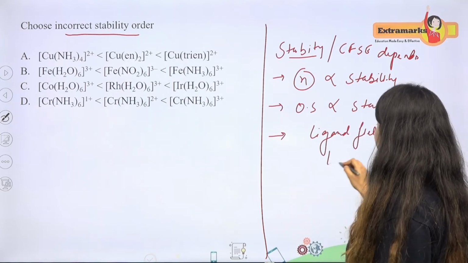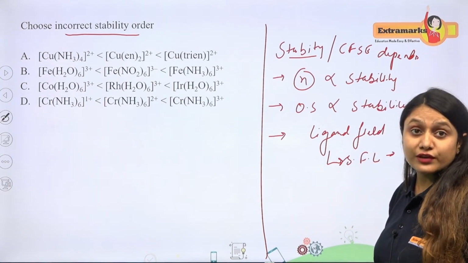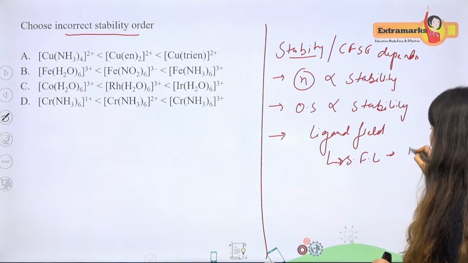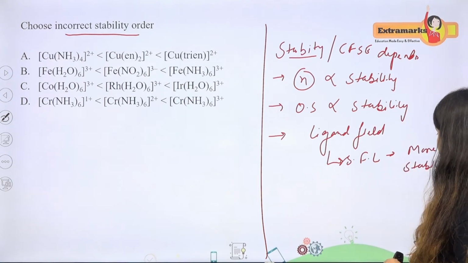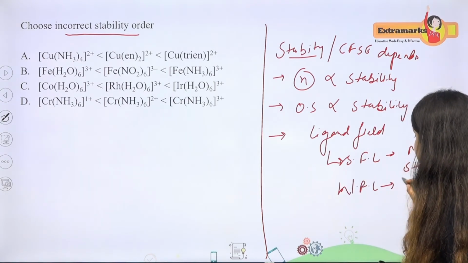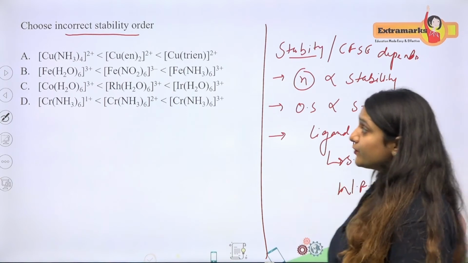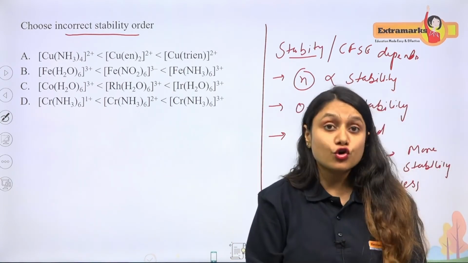For strong field ligand, strength will be more, stability will be more. And for weak field ligand, stability will be less. With the help of these three factors, we can check which of the 4 options is going to be correct.